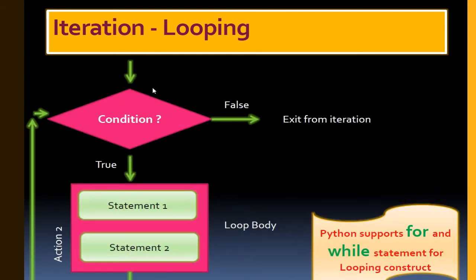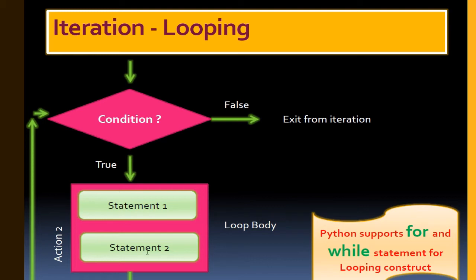Next, see how it works. We have given some condition over here. If it is true, then it will come to statement 1, then statement 2, and if we have not achieved our target, then again it will go to the condition. It will check whether it is true or not.